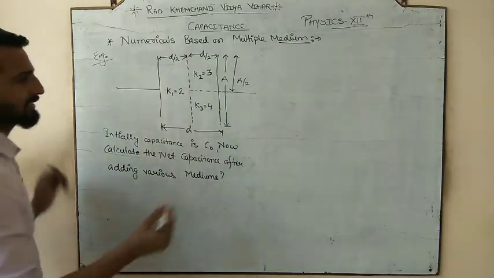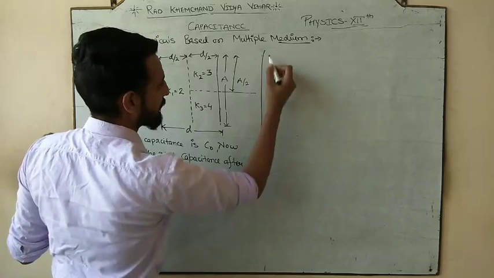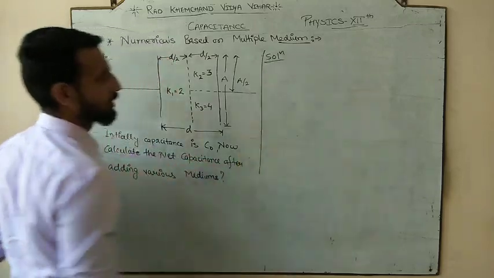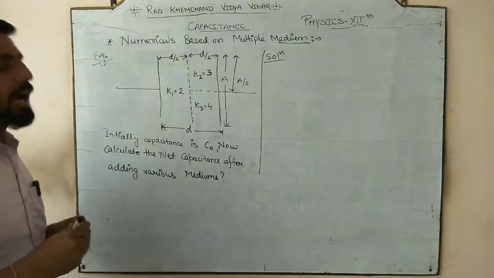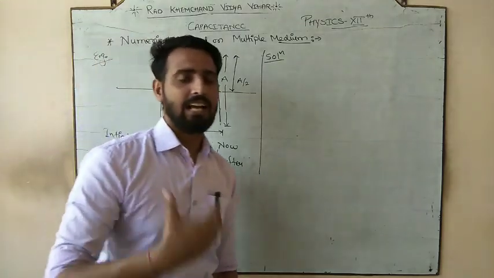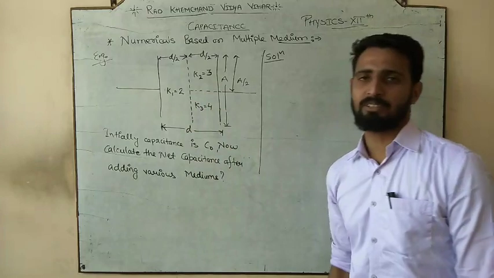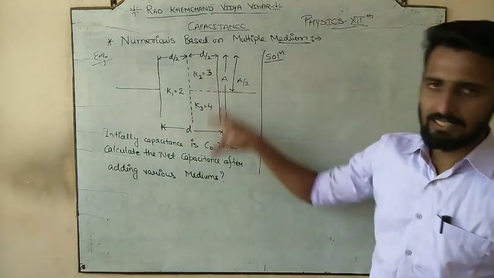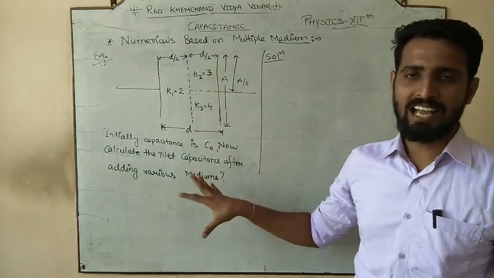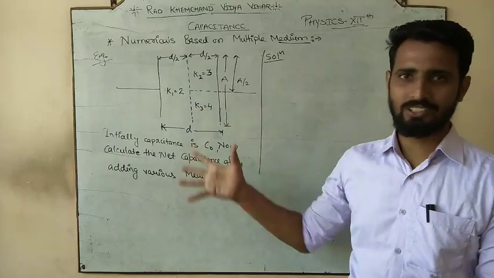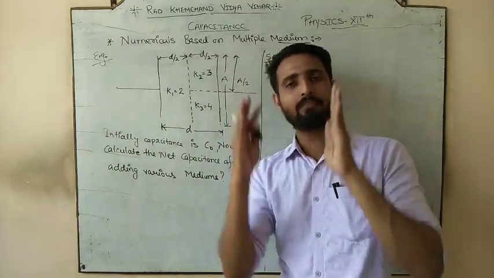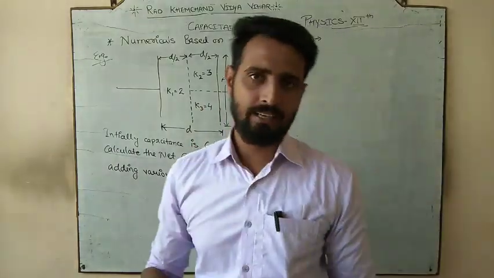So how to solve this? Let's start with the solution here. First of all, you have to understand how many different types of capacitors a single capacitor can be. In the diagram, it is a single capacitor. डायग्राम में तो एक ही capacitor है, we have only one pair of parallel plates.